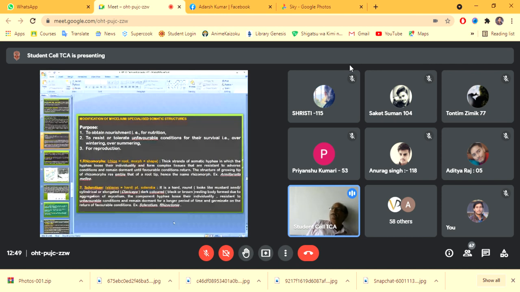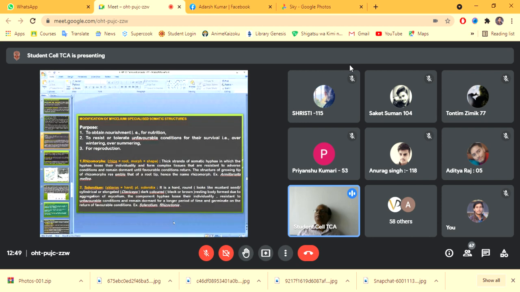Then there are some of the mycelia which are modified for different purposes, and after modification we call them by different names. And what are the purposes for modification?